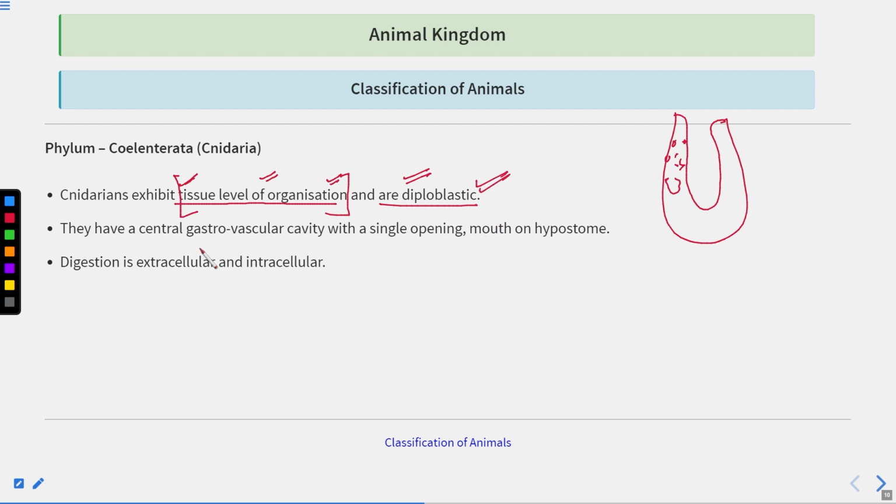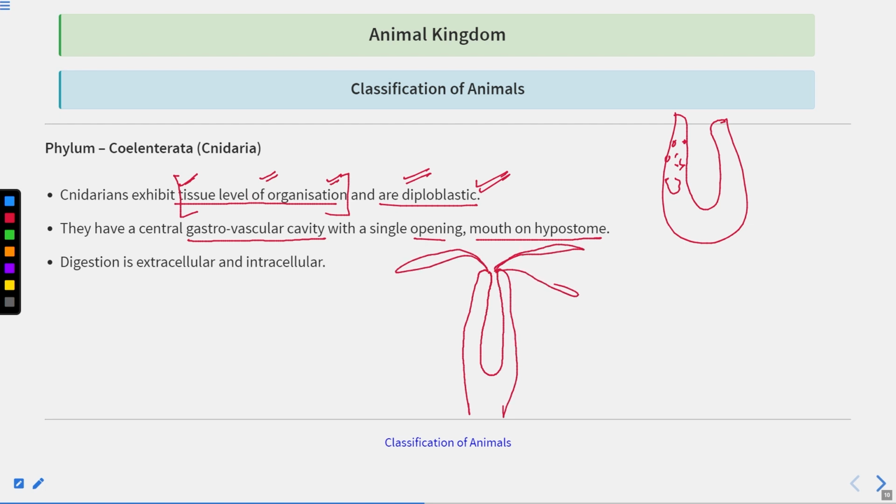They have a central gastrovascular cavity, with a single opening, the mouth or the hypostome. So if we draw any Cnidarian, we can see the gastrovascular cavity like this. It is having a cavity, right? They are having the tentacles, and this is the mouth.